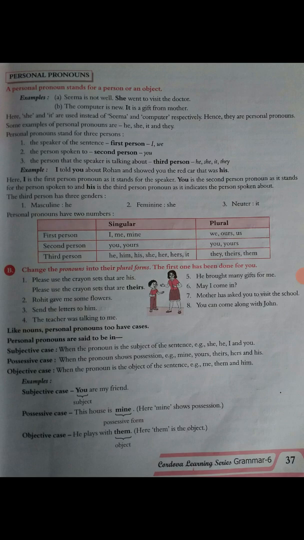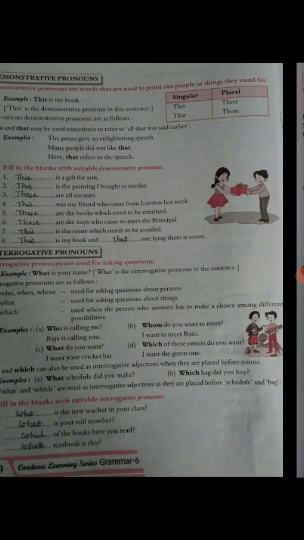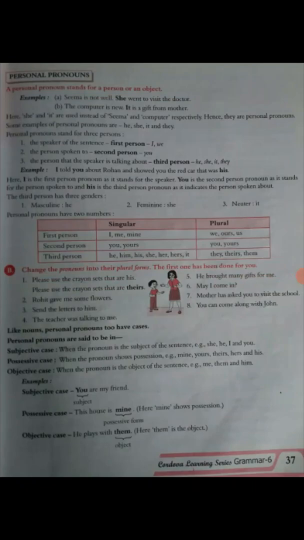So second number, Rohit gave me some flowers. What is the answer? Rohit gave us some flowers. Instead of me, what will come? Us. Third number, send me the letters to him. So its answer is send the letters to them. Instead of me, what will happen? Him. Instead of him, what will happen? Them.